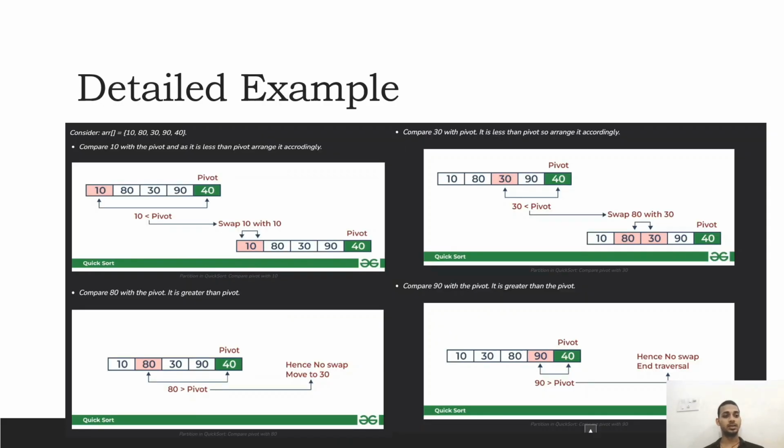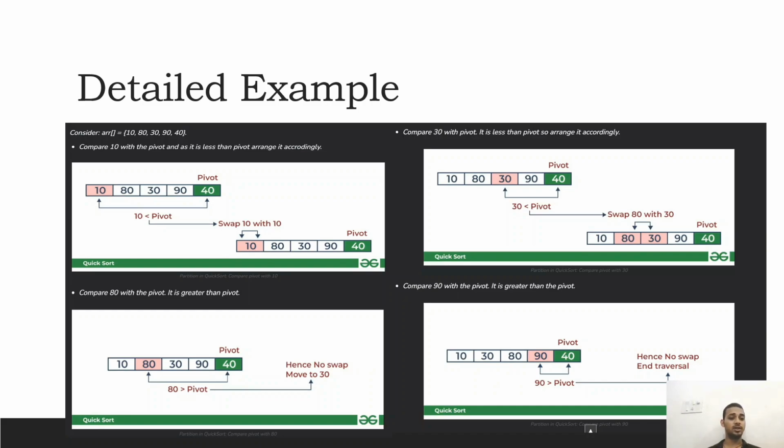Detailed examples. Now consider the array 10, 80, 30, 90 and 40. Compare 10 with the pivot, and as it is less than the pivot, arrange it accordingly. Now we are taking 40 as the pivot, and we are checking if it is less than 10 or greater than 10. If it is greater than 10, then we will swap it.